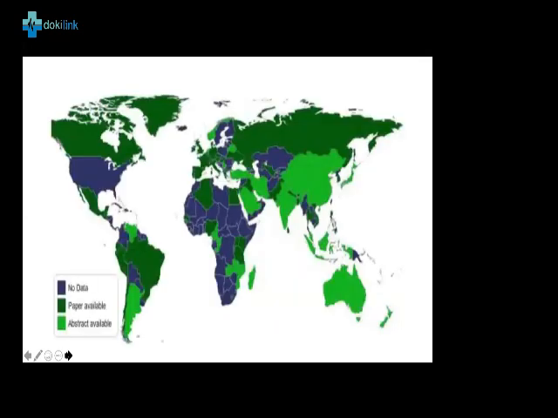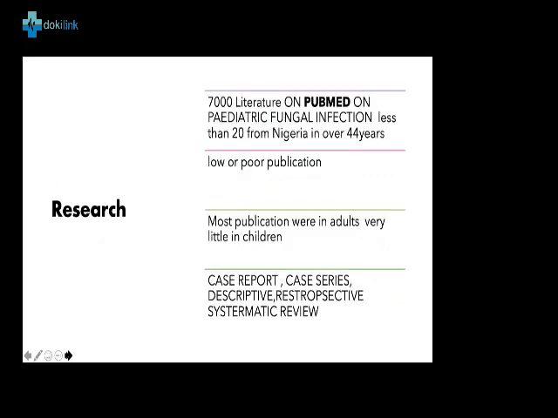This is just a map showing countries that have data, those who have publications and those who have abstracts. You can see that Nigeria is in between. A lot of countries don't even have any data at all. Next slide. So research. Look at publication. We have very little publication of fungal infection in children. In the last 44 years, just 20 from Nigeria. And there are quite a number of publications in adults, so we need to work more on children.